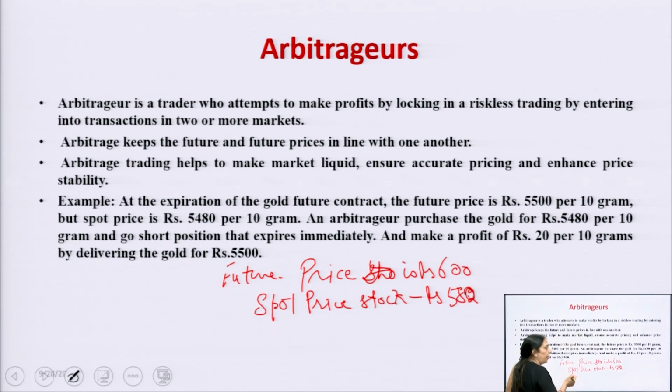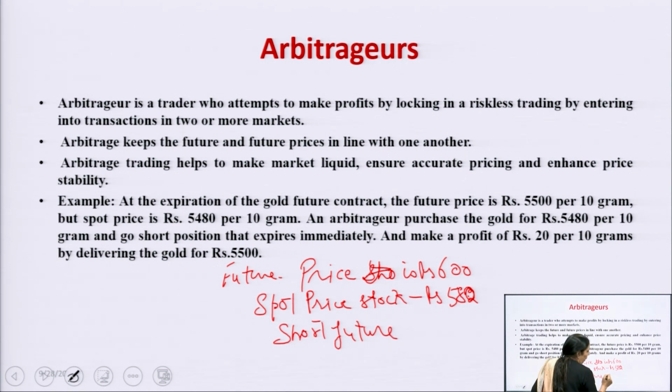Now the arbitrageur enters the market, and what will he do? He will short the future at rupees 600, and when the price comes to 580, he will come out with a profit of how much? Only 20 rupees per lot.